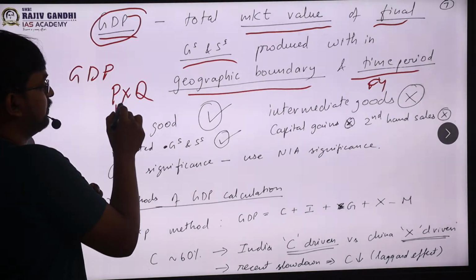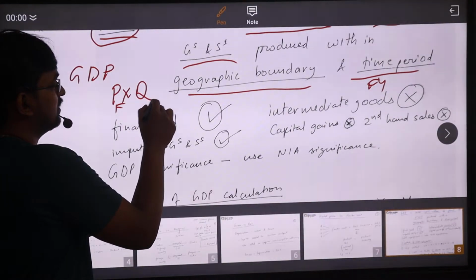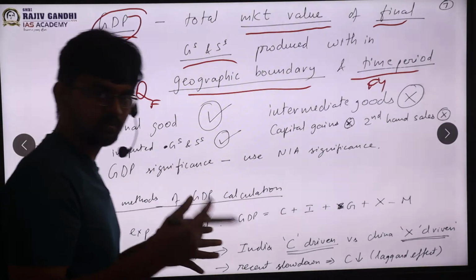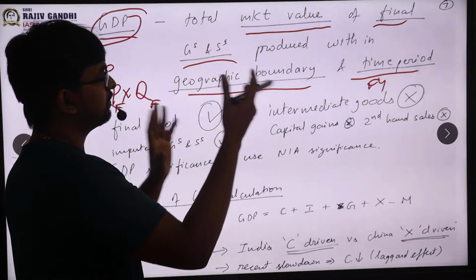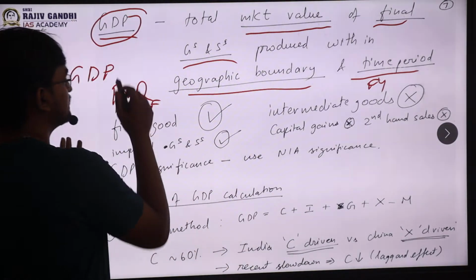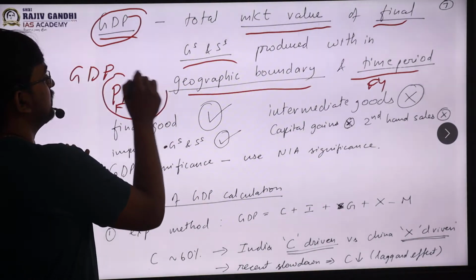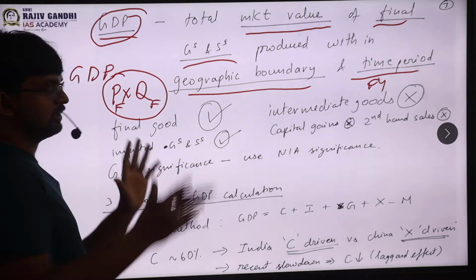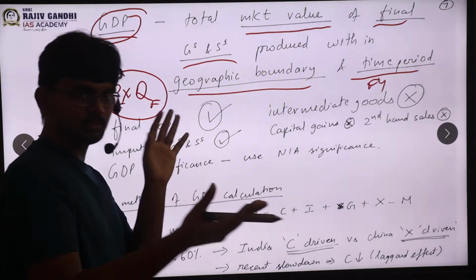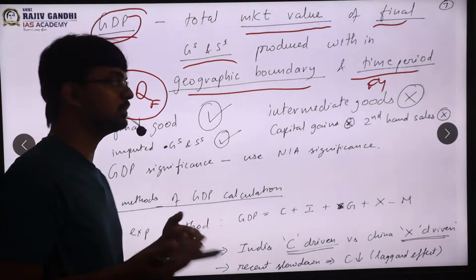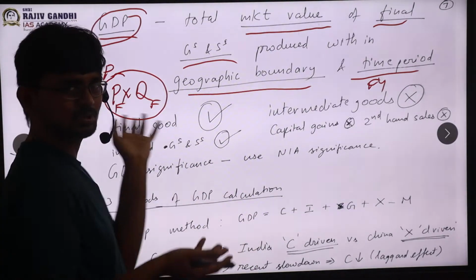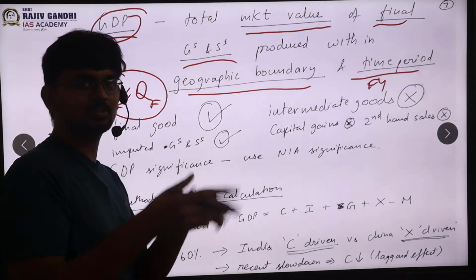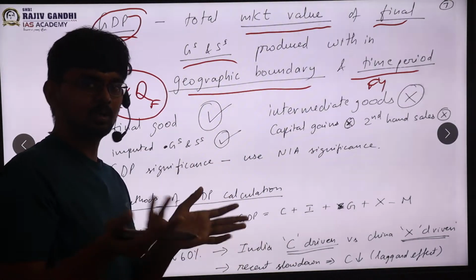Okay, price final and quantity final. I'm just going to look at the final goods and quantities at market value within my country, sir. So this is within my country boundary. As long as you do the summation of all that, you will be getting the GDP, right? Gross domestic product. Domestic means within the nation, gross means you are not deducting anything, product means production.